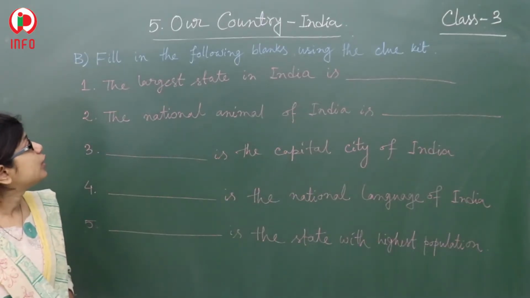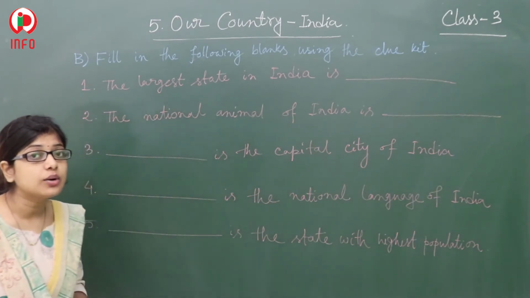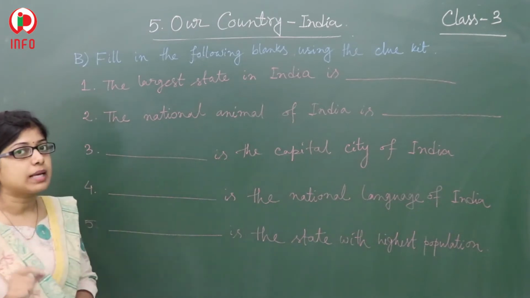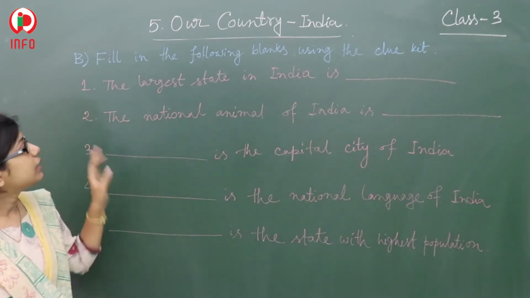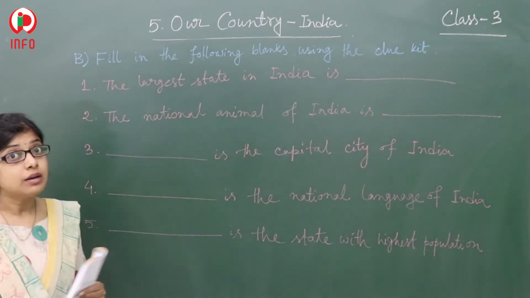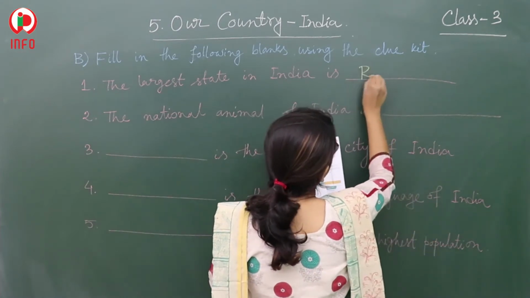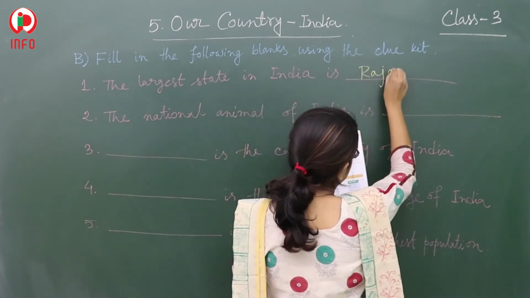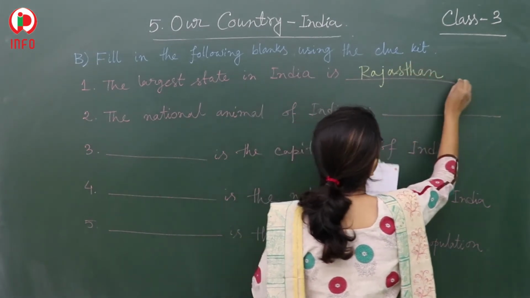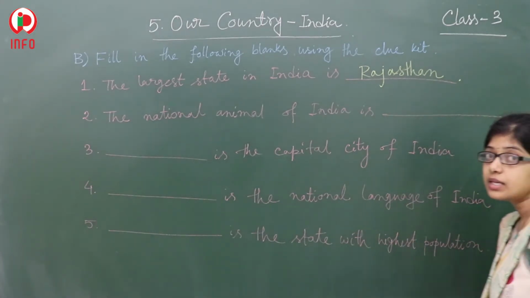Now it's the B bit. Fill in the following blanks using the clue kit. So here a clue kit is given, and using it you have to fill these blanks. Here, the first one: the largest state in India is which one? Rajasthan. So you have to write here Rajasthan, R-A-J-A-S-T-H-A-N.